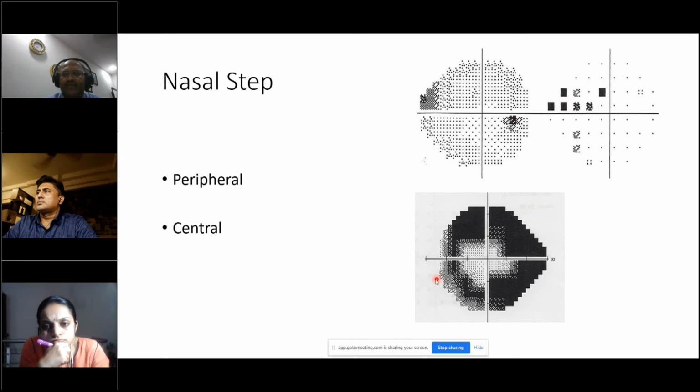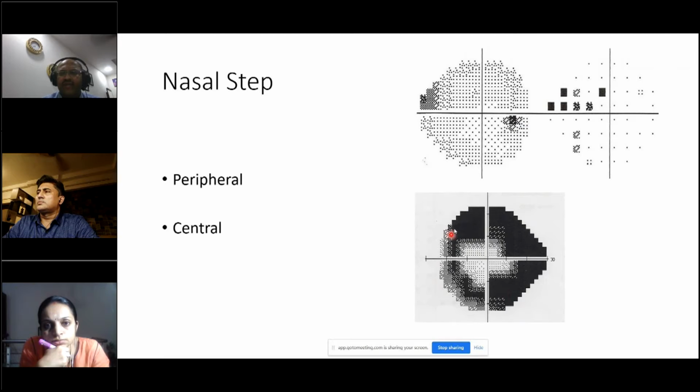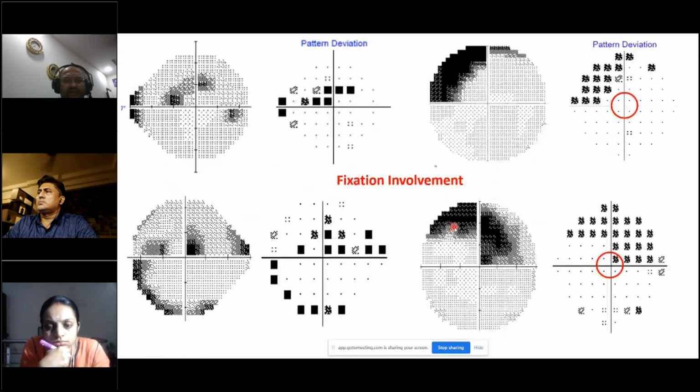If you have a biarcuate scotoma, as I told you, glaucoma is a disease of asymmetry. Within the eye, you will have progression in one area, and the other area will progress a little more slowly. So you'll have a central nasal step, and arcuate and biarcuate scotomas as shown here. And you have to identify whether the fixation is involved or not, whether fixation is threatened or not.